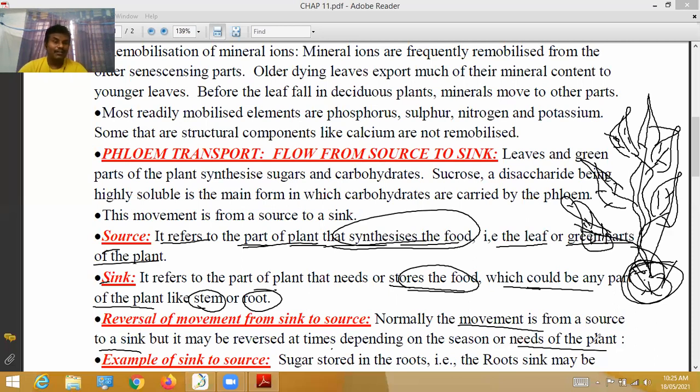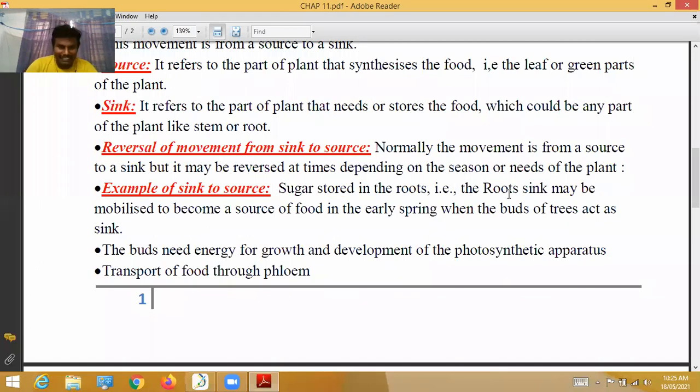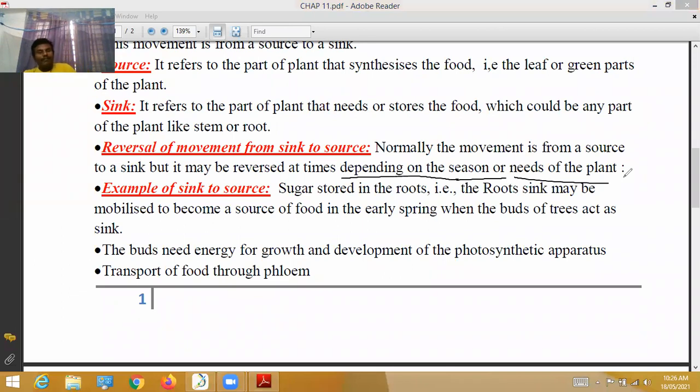of the plant. During unfavorable conditions, whatever food material is stored in the roots is moved back to the leaf. That's why, according to the seasons or the needs of the plant, the movement of food is reversed. See here, depending on the seasons or needs of the plant during unfavorable conditions, the movement of food is from sink to source.